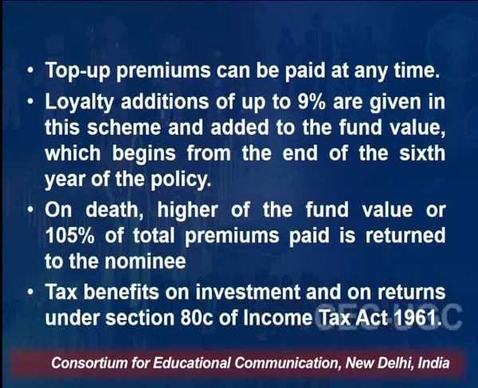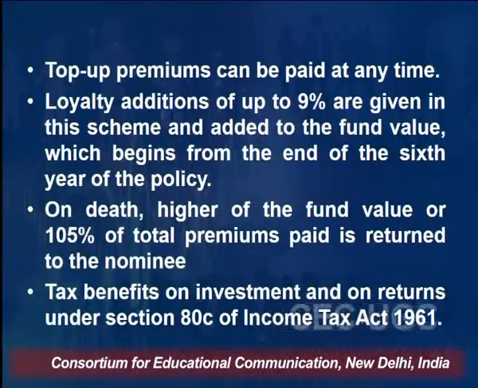Loyalty additions of up to 9% are given in this scheme and added to the fund value, beginning from the end of the 6th year of the policy. So there is a loyalty element in it. As the time period increases, you get a loyalty addition in this, right? So 9% additional loyalty benefits will be given from the 6th year onwards. On death, the higher of the fund value or 105% of the total premium paid is returned to the nominee.